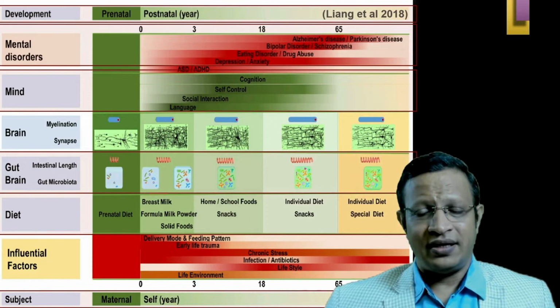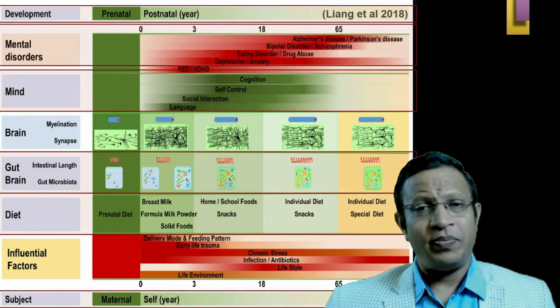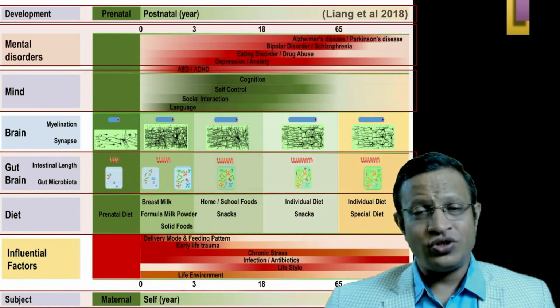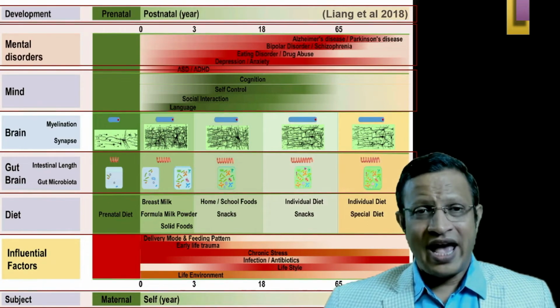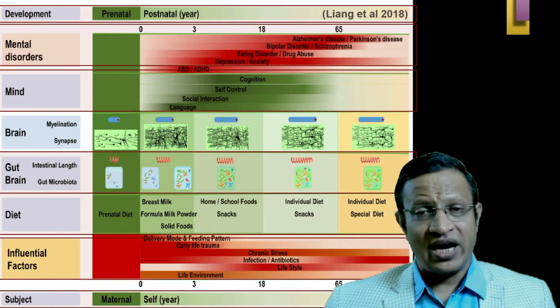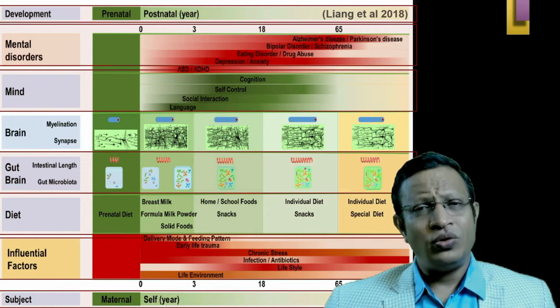Further, if you look at the gut, the development of the microbiota occurs continuously over a period of time. This microbiota is also essential for the development of immunity, regulation, and also filtering and keeping the immunity active. Further, as you see, influential factors such as when the child was born, whether by C-section or vaginal delivery, what type of food is given, and whether the child was reared in a rural or urban area, all play a role.